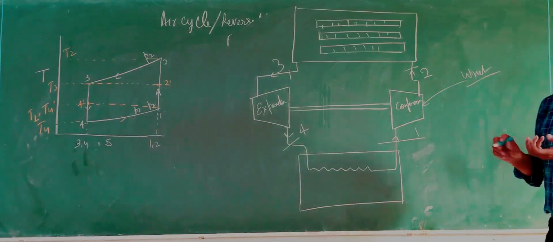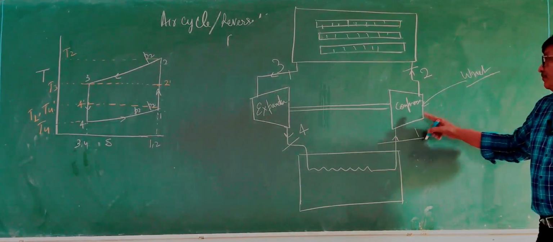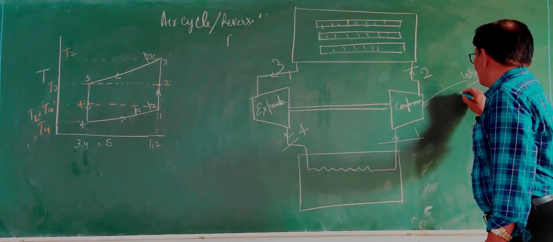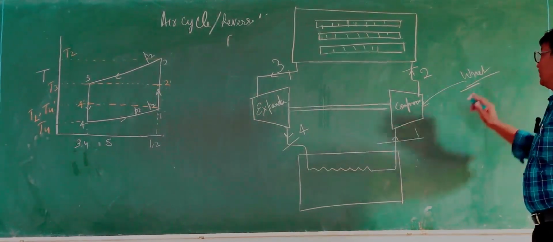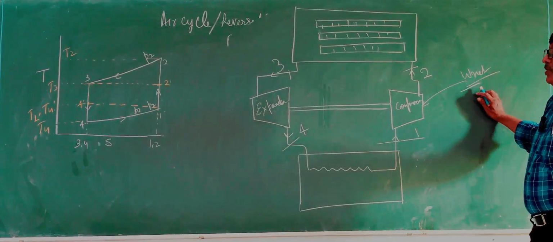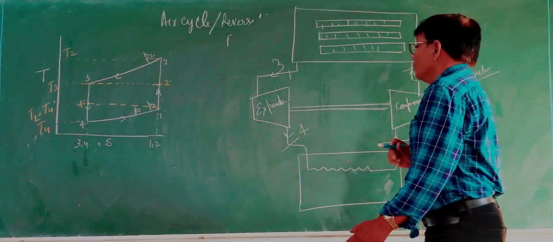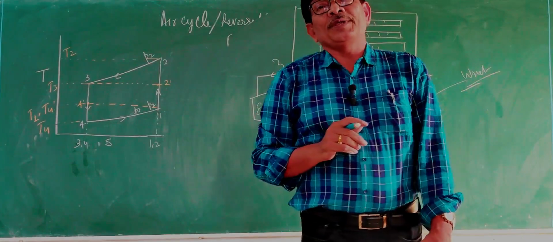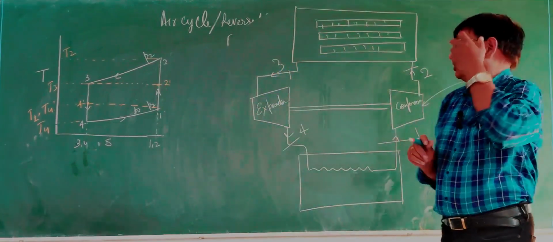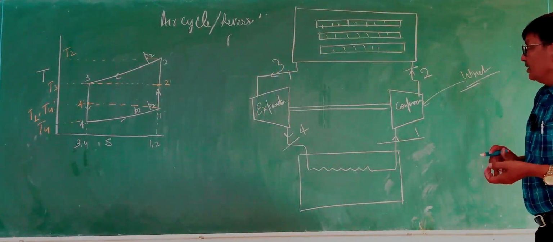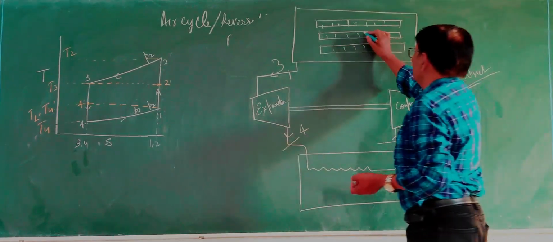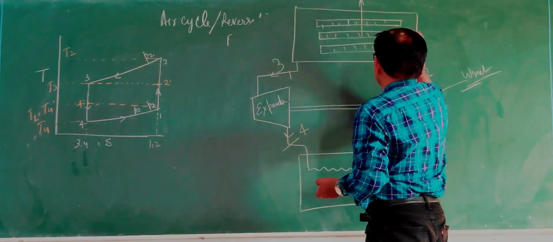From this, some motor will provide energy to run this compressor. So overall work supplied to the system is W net. That we have to calculate for finding out the COP of the system. So first let us know the process of working of this system, how it works.